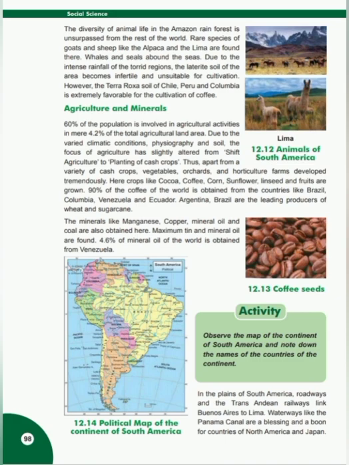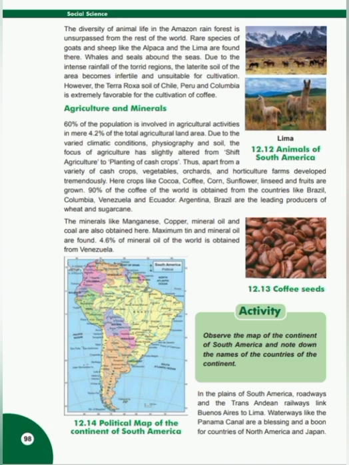60% of the population is involved in agricultural activities in a mere 4.2% of the total agricultural land area. Due to the varied climatic conditions, physiography, and soil, the focus of agriculture has slightly altered from shift agriculture to planting of cash crops. Thus, apart from a variety of cash crops, vegetables, orchards, and horticulture farms developed tremendously. Here, crops like cocoa, coffee, corn, sunflower, linseed, and fruits are grown.